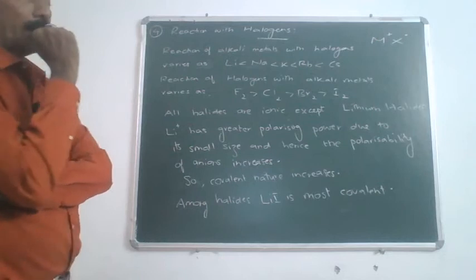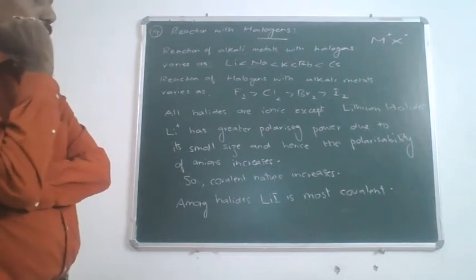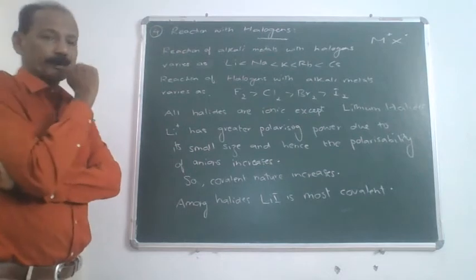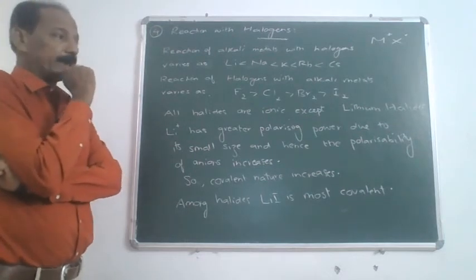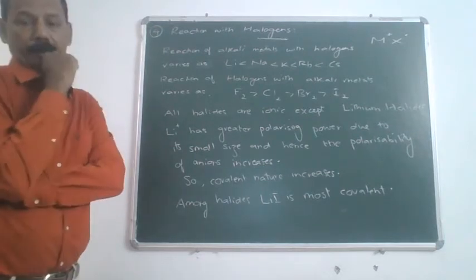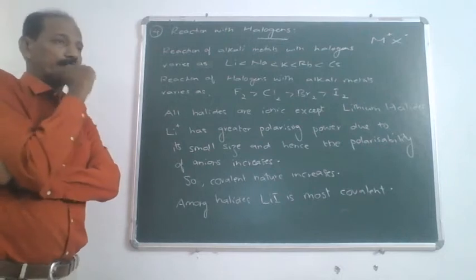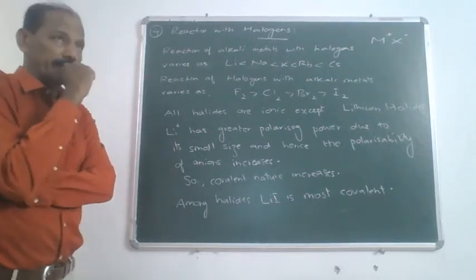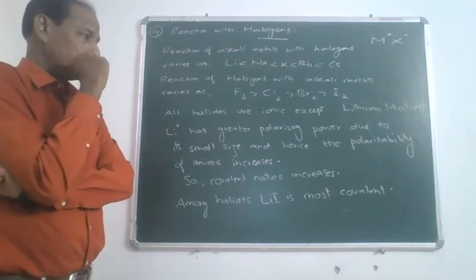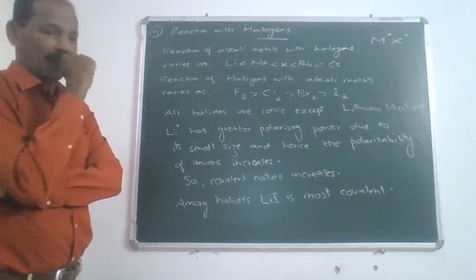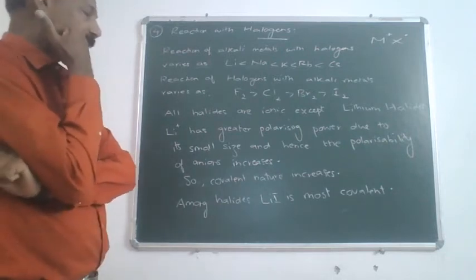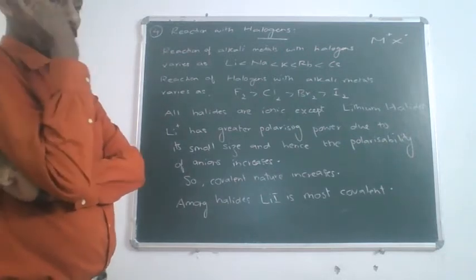Lithium ion has an extremely small size. Smaller is the size of the cation, greater is its polarizing power. If the polarizing power of the cation is more, then the ability of the cation to polarize the anion, which is actually called polarizability, is more.